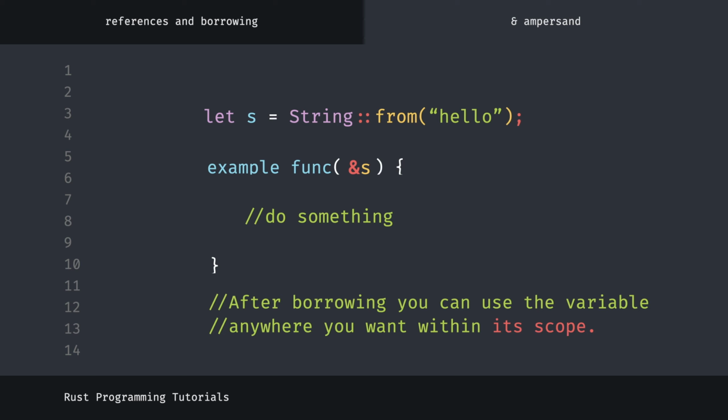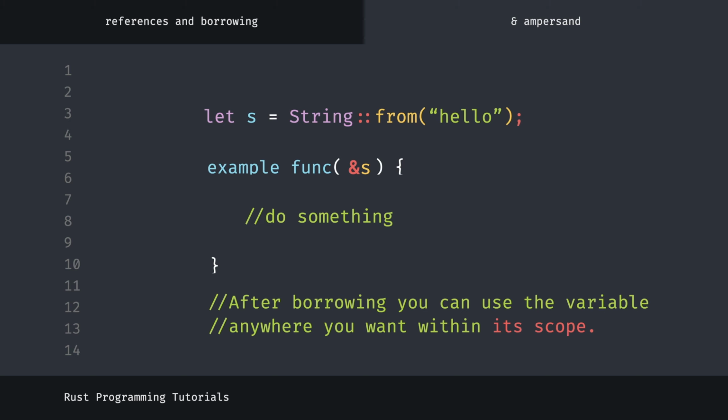has performed its task. You can think of it like lending a book to your friend. You are the original owner of the book and your friend returns it to you after they are done with the book. We can think of the reference as a pointer to the address of the value in memory, but the data belongs to another variable. We can describe it as a beacon that we can follow to access data. However, unlike a pointer, in Rust, the reference is guaranteed to point to a valid value of a certain type